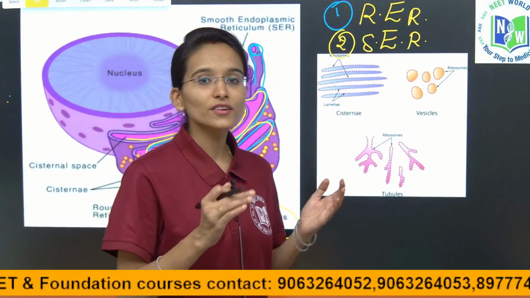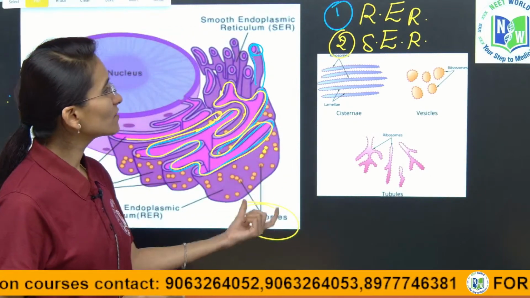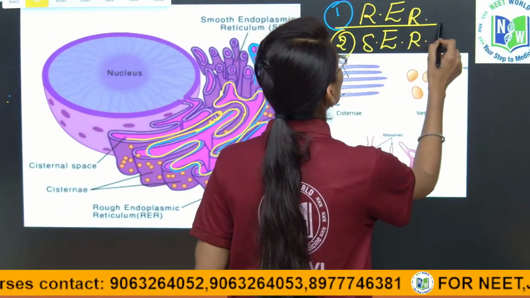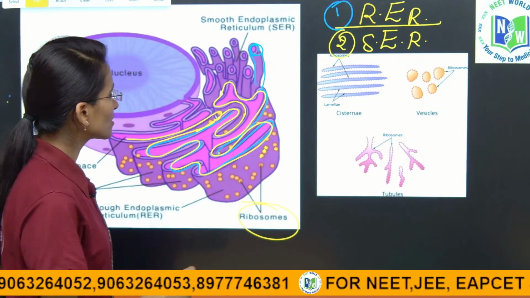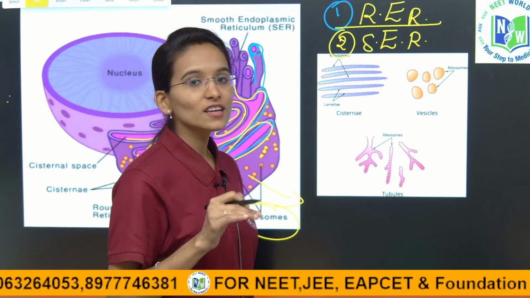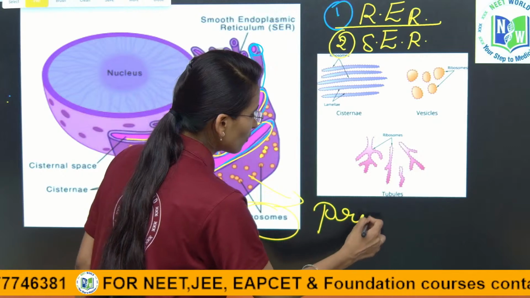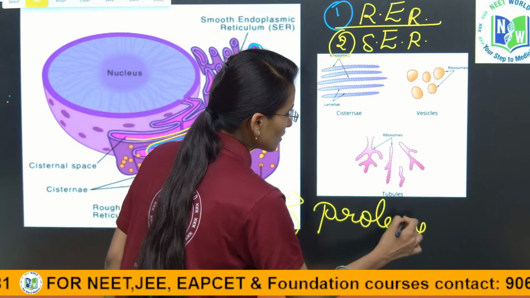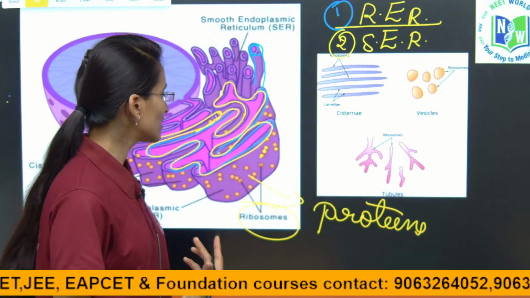The presence of ribosomes on the surface of the endoplasmic reticulum gives the structure called rough endoplasmic reticulum. Why are we calling it rough endoplasmic reticulum, children? It's because we have ribosomes present on the surface. Now, these ribosomes are involved in synthesis of proteins.